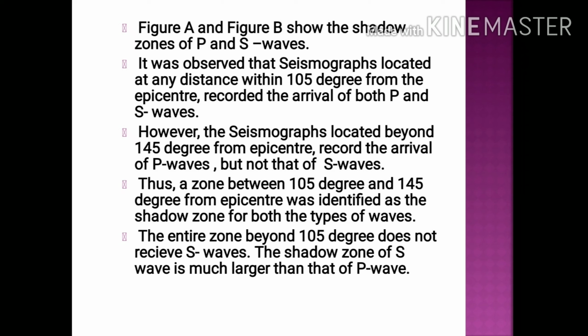However, the seismographs located beyond 145 degrees from the epicenter record the arrival of P-waves but not that of S-waves. Thus, a zone between 105 degrees and 145 degrees from the epicenter was identified as the shadow zone for both the types of waves.